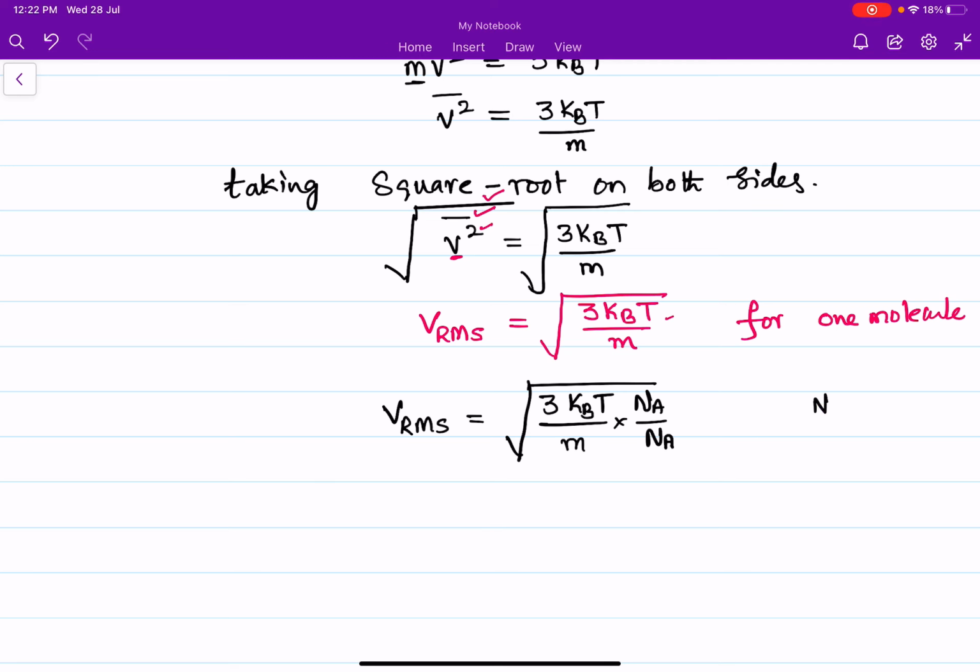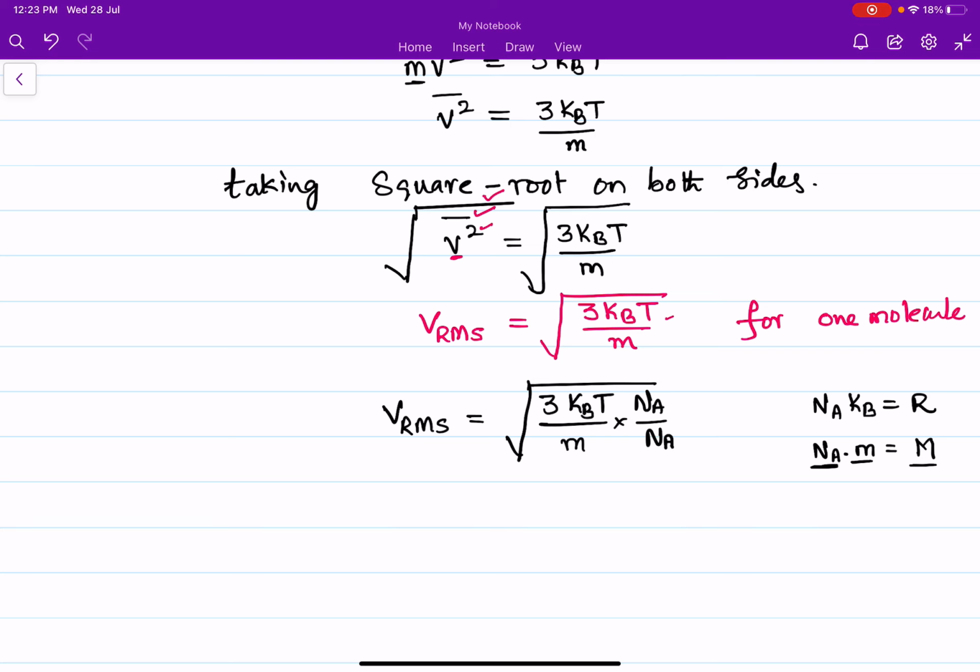So here we know N_A into k_B is nothing but universal gas constant R, and also we know that Avogadro number of molecules into mass of each molecule is nothing but molecular weight. We know that mass of Avogadro number of molecules is nothing but simply molecular weight.